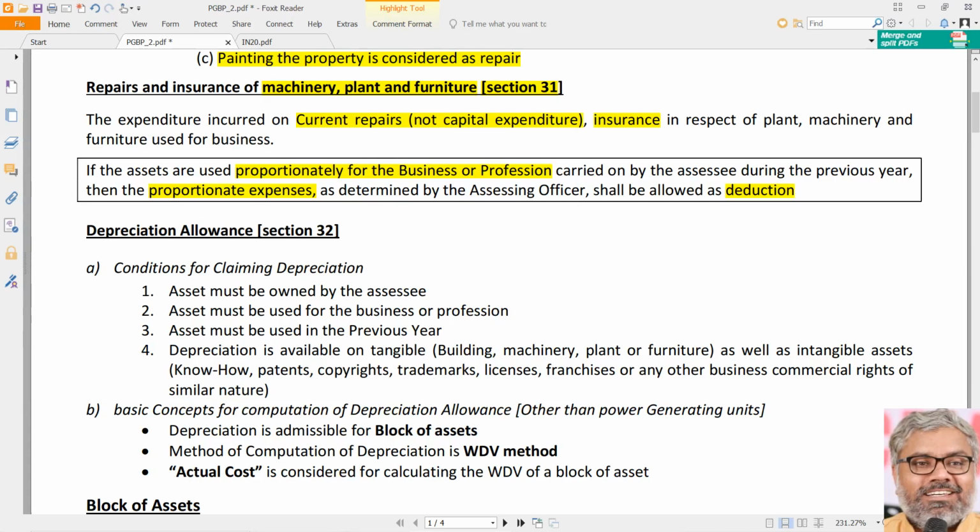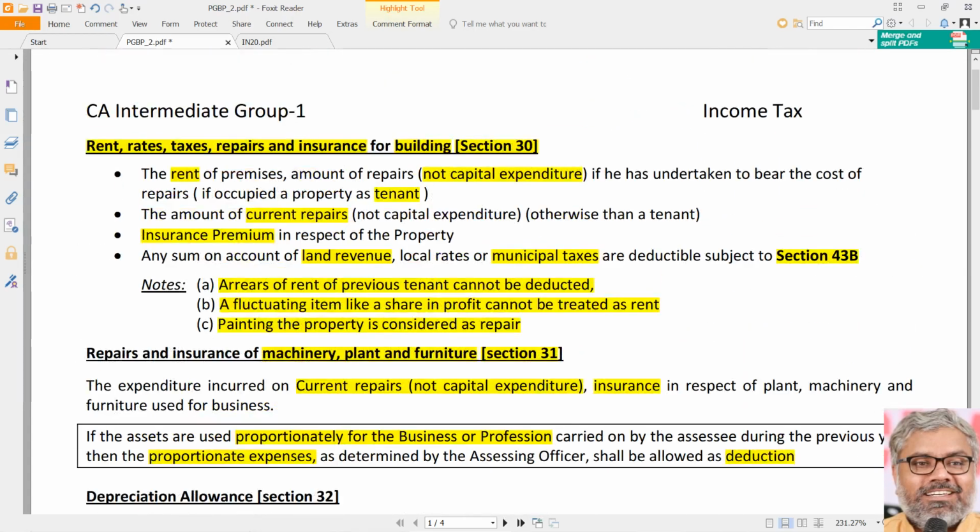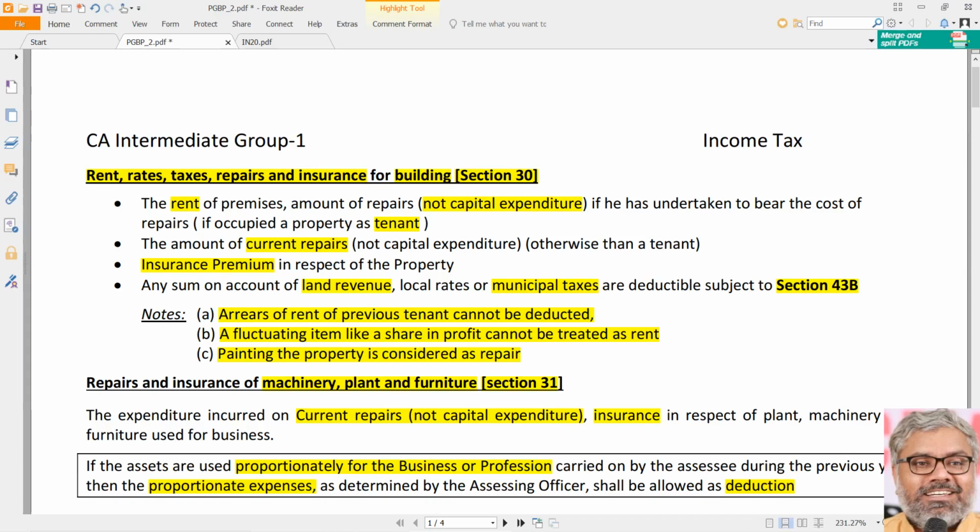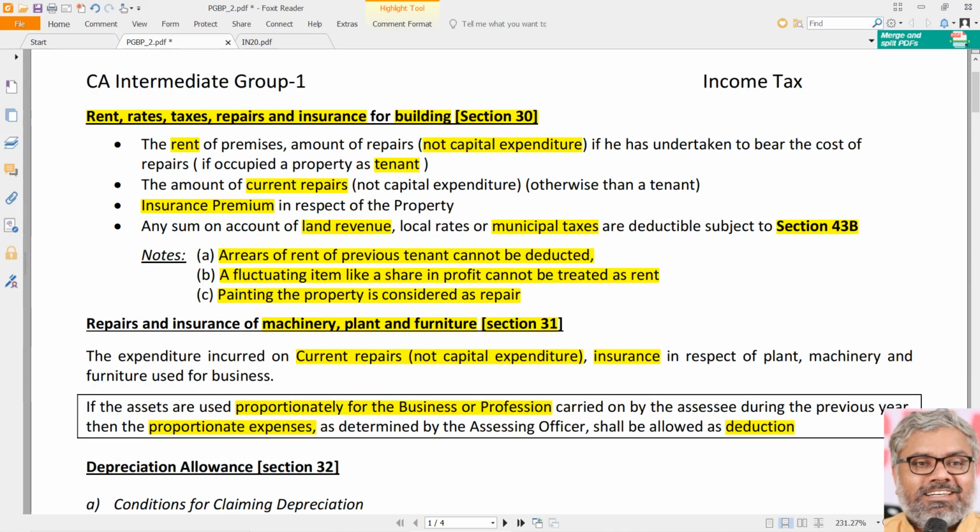Let us say SSC is staying in a building. He has leased a building, he has rented a building in which ground floor he is having his profession, first floor he is having his residence as accommodation. So, can the rent paid for the first floor also be allowed as deduction from his profession? Not possible, because whatever is used for his profession, to that extent only the rent is allowed as deduction.